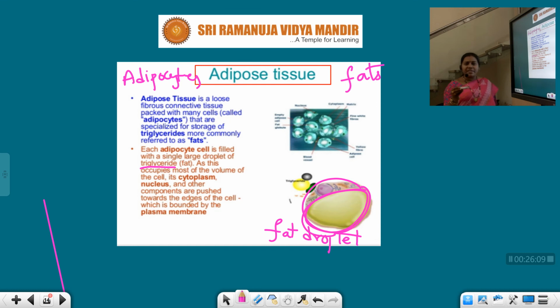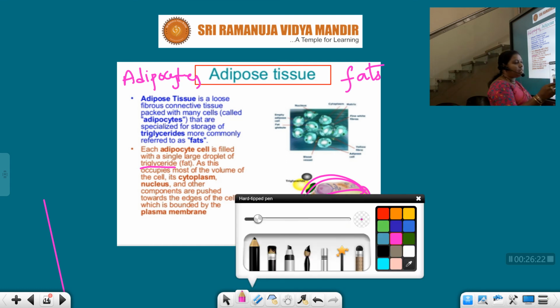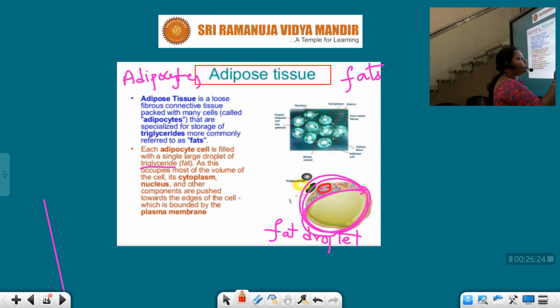Whenever a cell is there, it has almost all the cell organelles, right? But in the adipocytes, as the fat molecule occupies the maximum portion, the remaining cell organelles such as the nucleus, endoplasmic reticulum, mitochondria, and all these will be pushed towards the peripheral part of the cell. Because of what? Because of this fat droplet. That is the important point you have to remember.